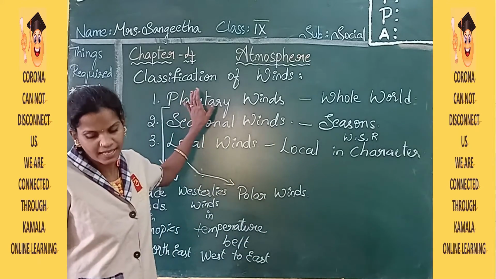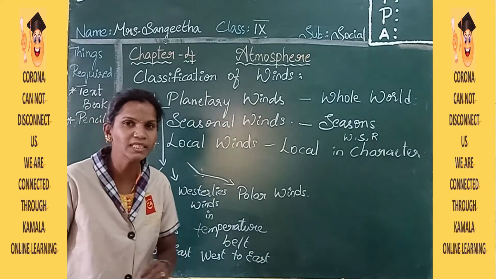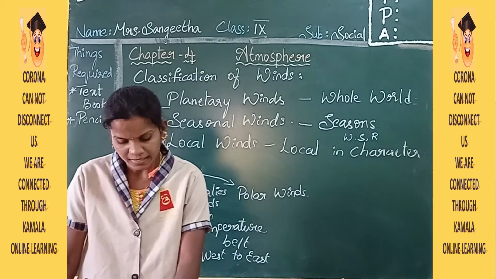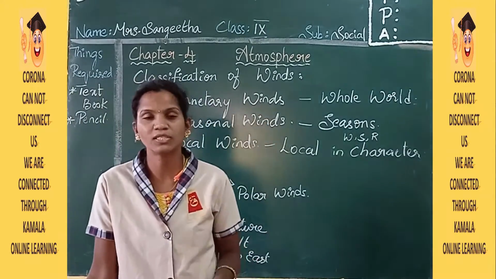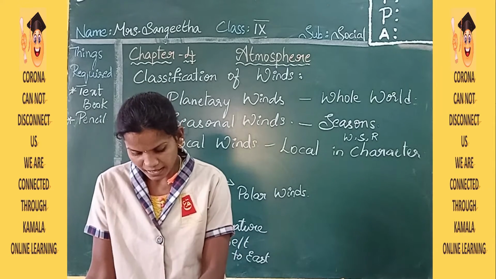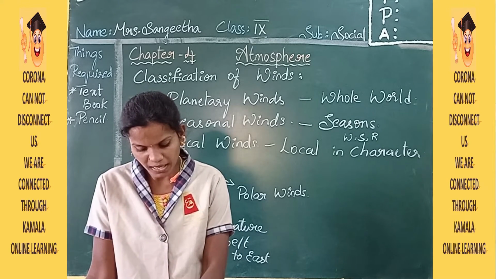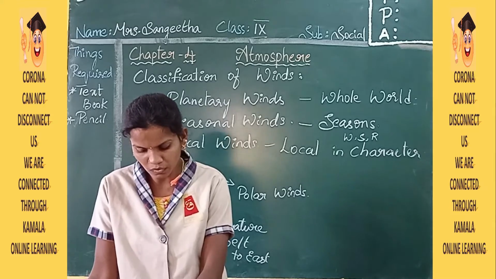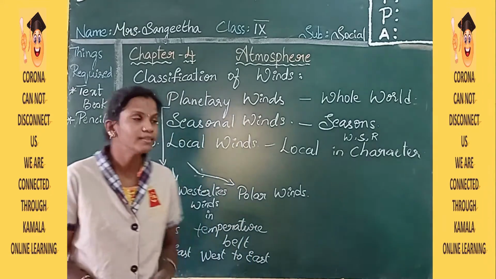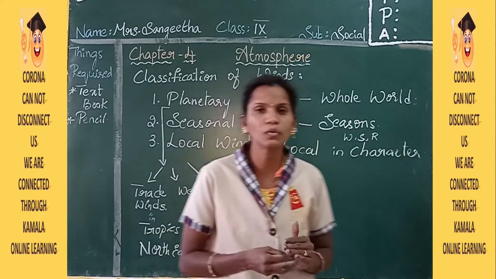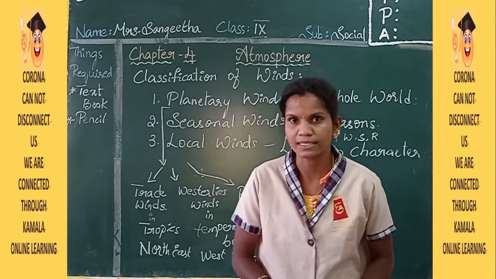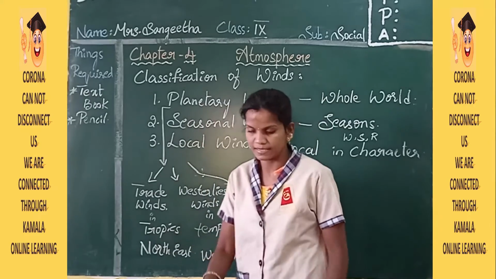That is why no part of the world gets too cold or too hot for life to survive.